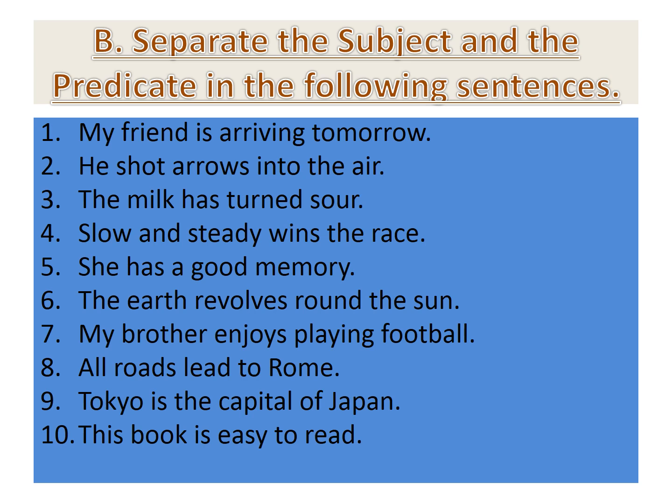The sentences are: my friend is arriving tomorrow. He shot a rose into the air. The milk has turned sour. Slow and steady wins the race. She has a good memory. The earth revolves round the sun. My brother enjoys playing football. All roads lead to Rome. Tokyo is the capital of Japan. This book is easy to read.